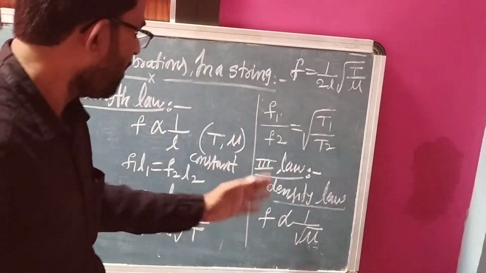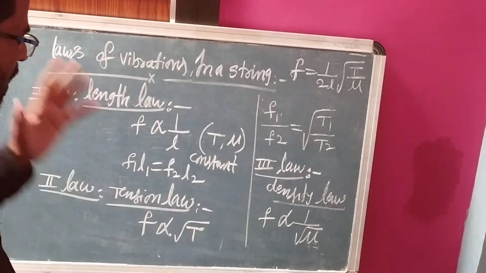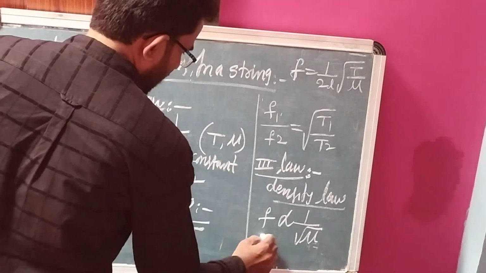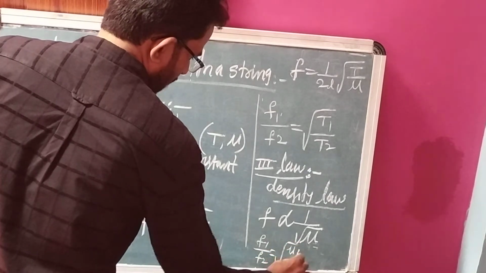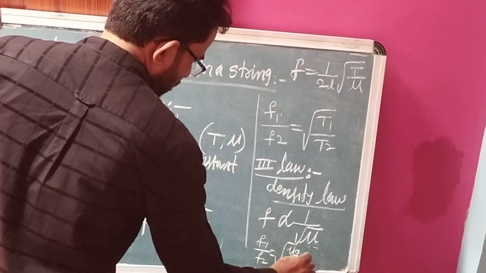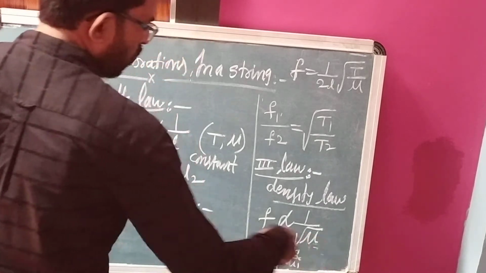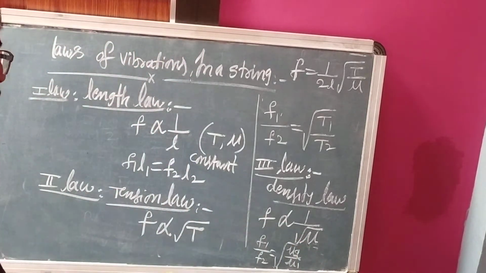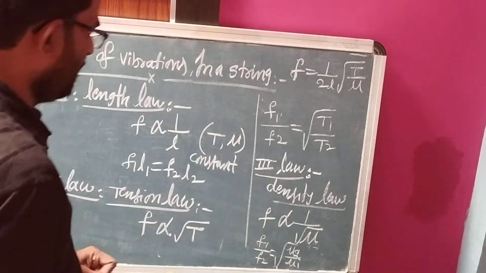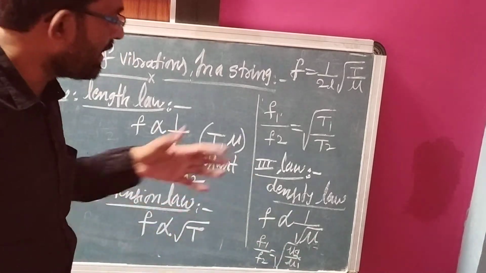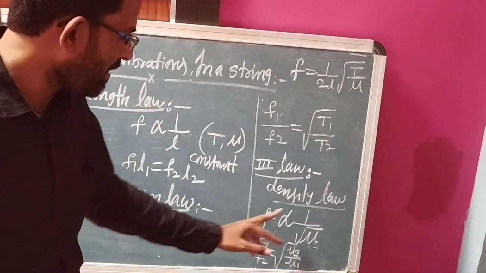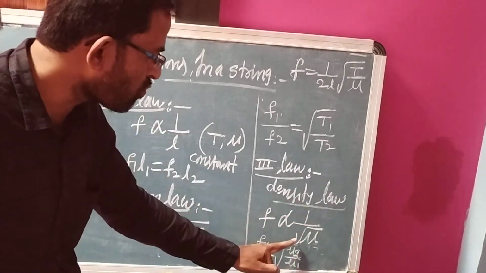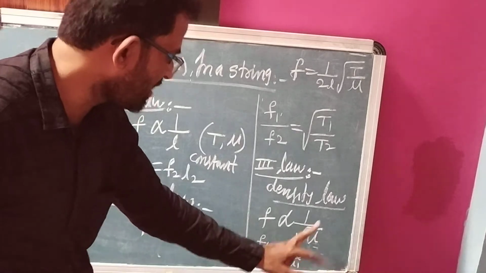So here, F1 upon F2 equals square root of mu2 upon mu1. Suppose you compare two strings like that. This is the density law.